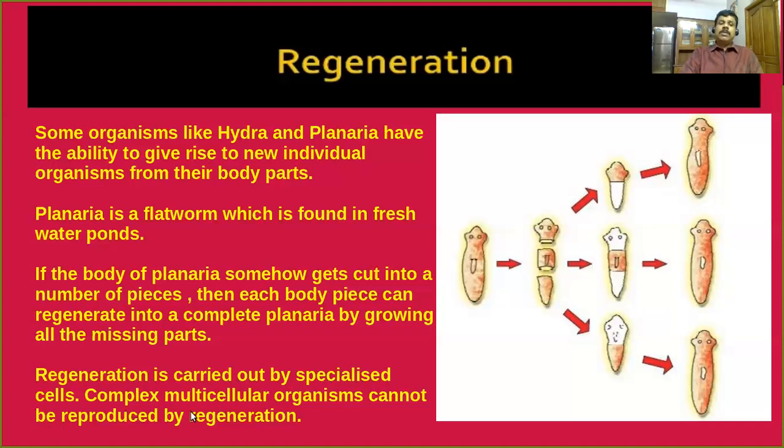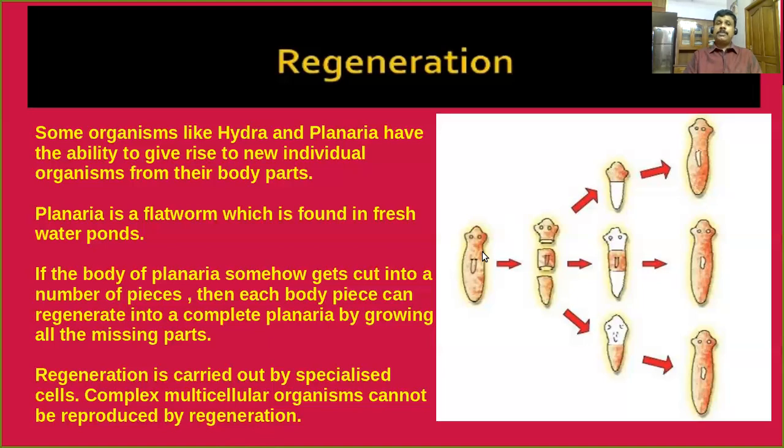The most important point you can see is that complex multicellular organisms cannot be reproduced by regeneration. That means the regeneration process is commonly seen in organisms like Hydra and Planaria, that means organisms having simple body organization. Complex multicellular organisms cannot be reproduced by regeneration. Why? Because you are very familiar, in case of complex multicellular organisms, the groups of cells are actually making tissues that you have learned in lower classes, isn't it?